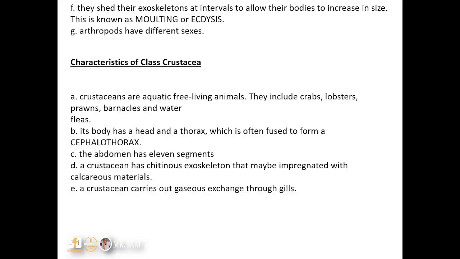They shed their exoskeletons at intervals to allow them to grow or increase in size. This is known as molting or ecdysis. Arthropods also have different sexes, so they are not hermaphrodites. The male and the female are separate individuals.